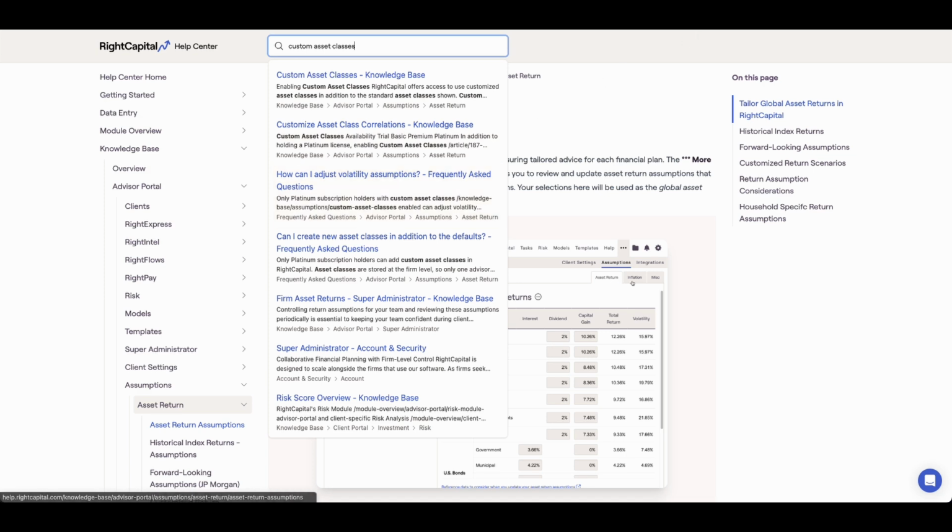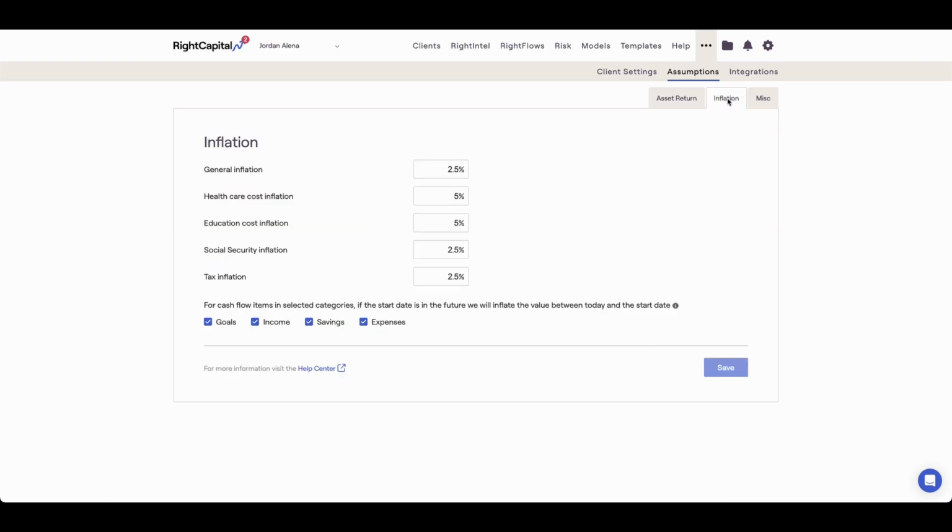The Inflation tab is where you can review and update the inflation assumptions that will be used across all of your client plans in RightCapital. 5 different inflation rates are used to project corresponding income goals and expenses out into the future. You can customize the percentages for each type of inflation independently.